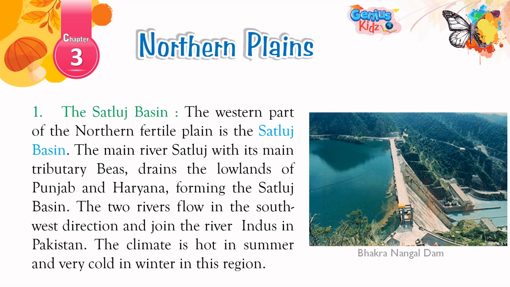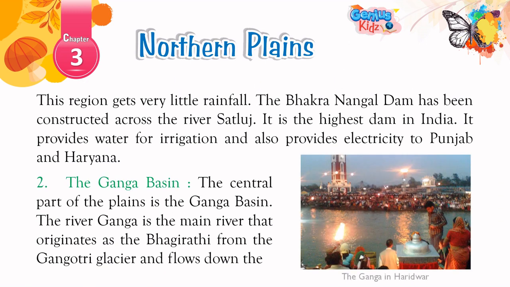1. The Satluj Basin. The western part of the northern fertile plain is the Satluj Basin. The main river Satluj with its main tributary Beas drains the lowlands of Punjab and Haryana, forming the Satluj Basin. The two rivers flow in the southwest direction and join the river Indus in Pakistan. The climate is hot in summer and very cold in winter in this region. This region gets very little rainfall.